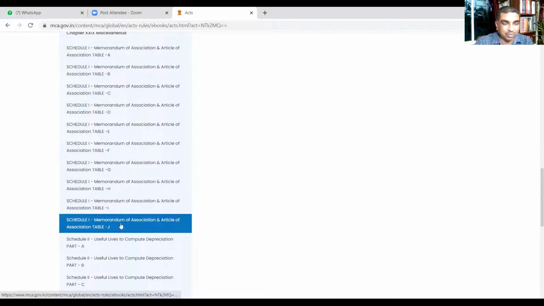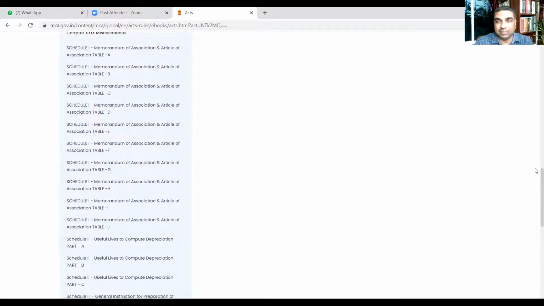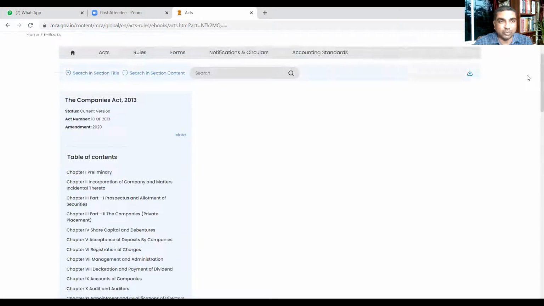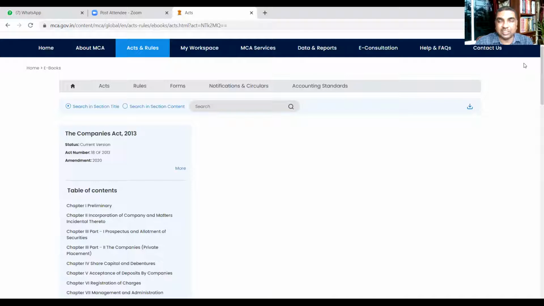Table up to Table J. These are the various formats of memorandum. We'll see later how to understand this. A particular company may follow a particular format. There are various standard formats.